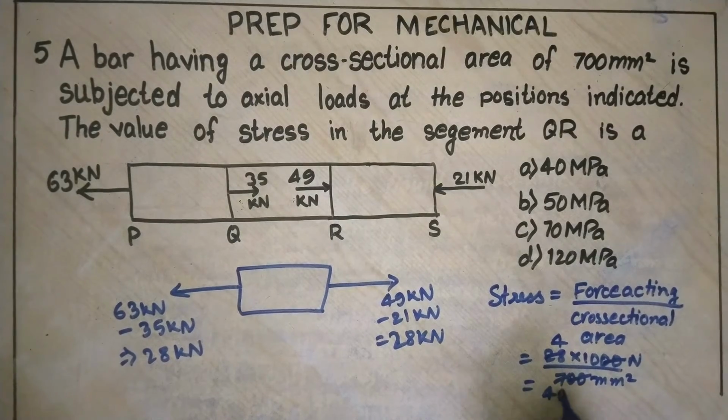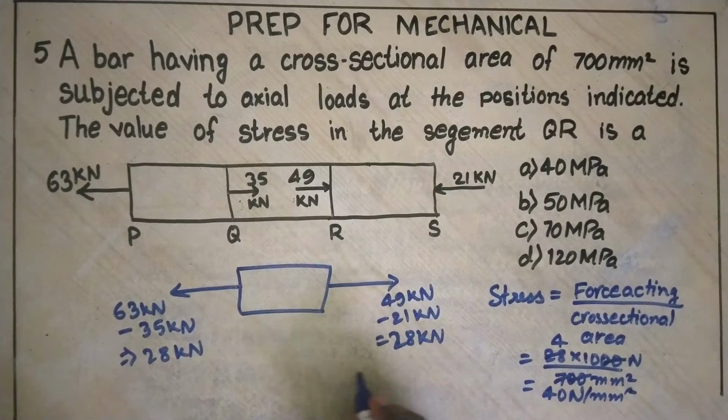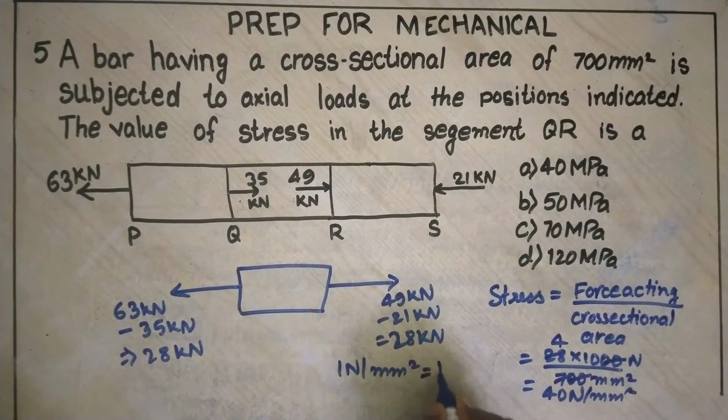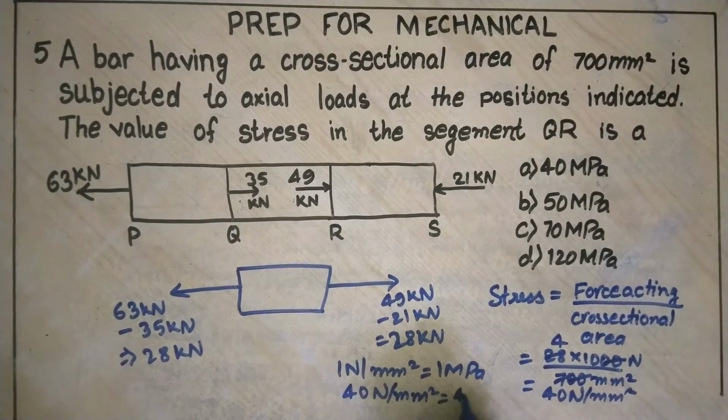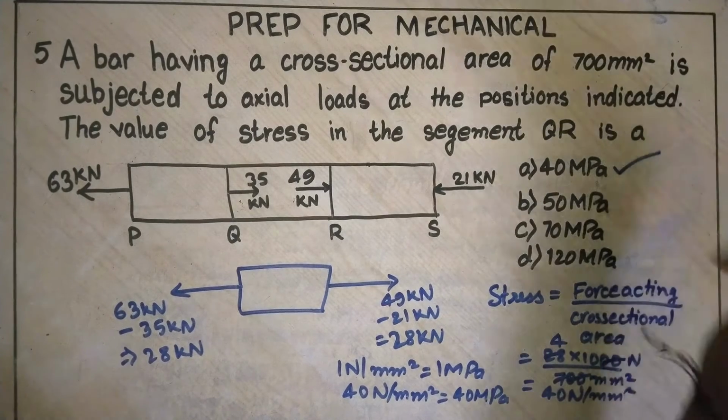So 40 Newton per millimeter square. 1 Newton per millimeter square is equal to 1 megapascal. So 40 Newton per millimeter square will be equal to 40 megapascal. So the correct answer is A.